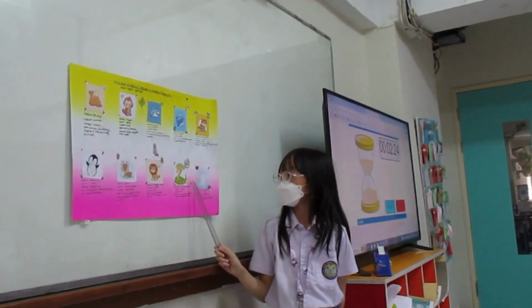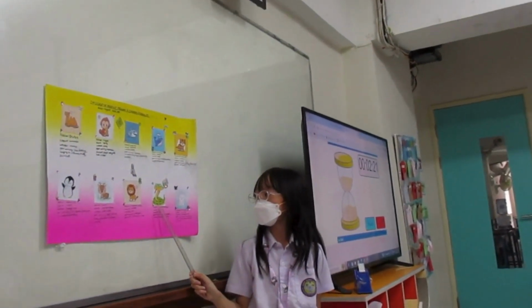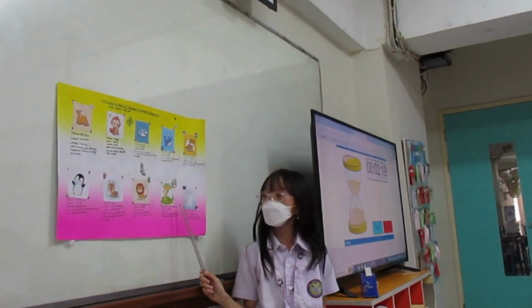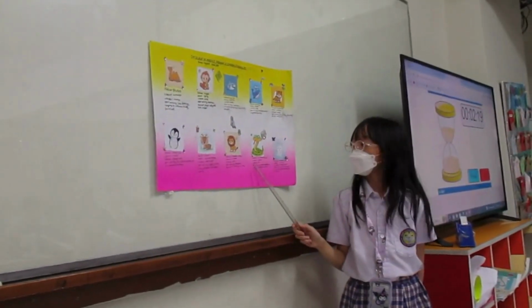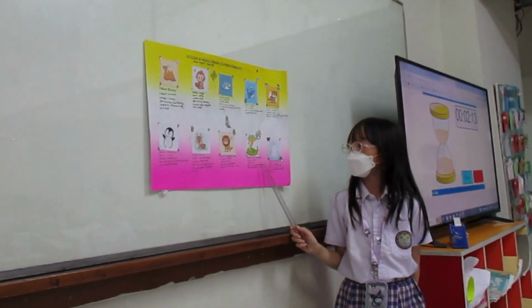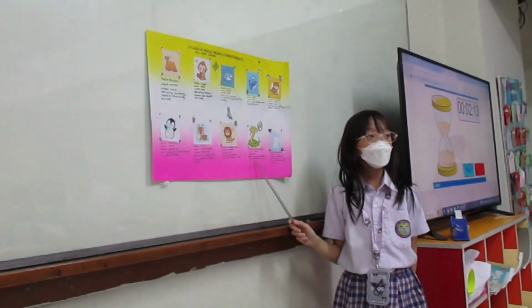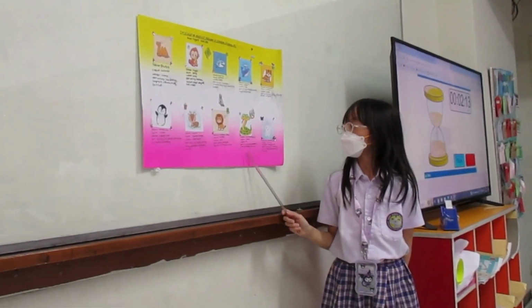Next is a snake. The habitat of a snake is in a rainforest or forest. The season is summer and the weather is hot. Sport activities are beach volleyball, running, baseball, and swimming.